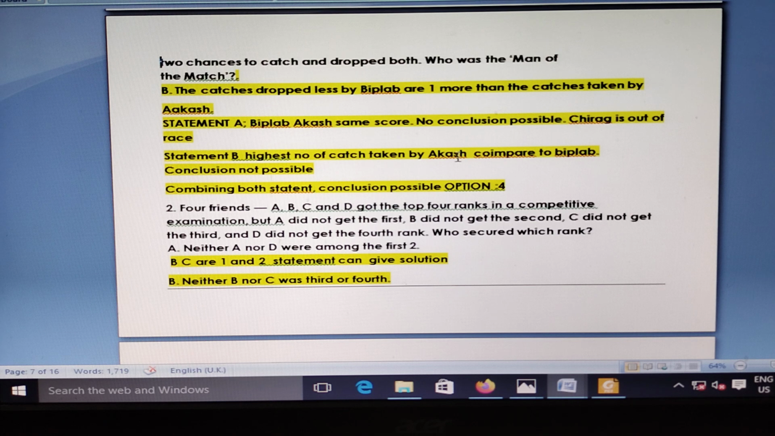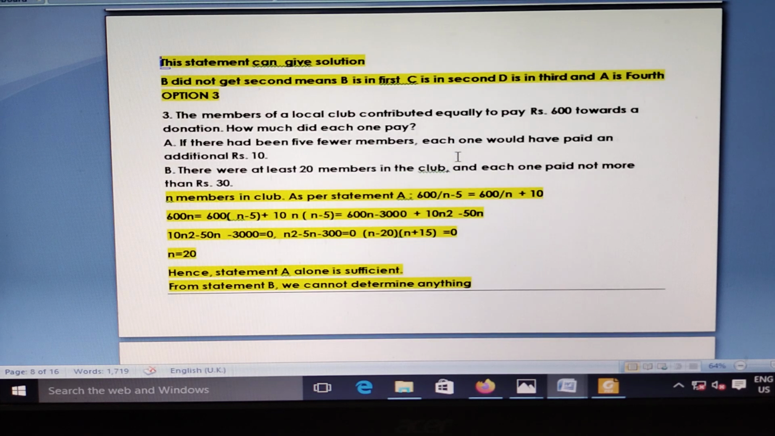Four friends, A, B, C, D, got four ranks in the competition. Here A did not get first, B did not get second, C did not get third, D did not get fourth. Statement A: neither A nor D was among the first two. Who are the first two? B and C. So statement A can give the solution. Statement B: neither B nor C was in third or fourth. From here, since B did not get second, B is first, C is second, D is third, A is fourth. So either of the statements gives the solution.